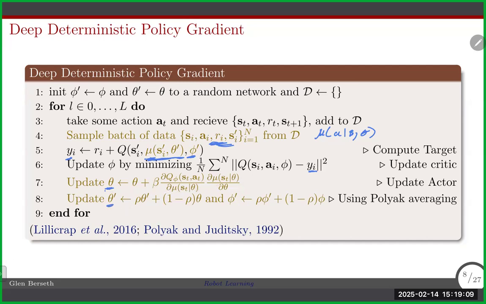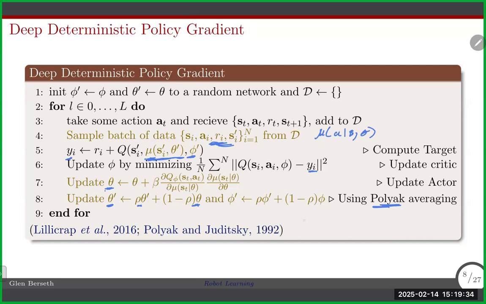And now the target network update here is a bit different. It's not, after 10,000 steps, directly copy all the parameters from the online networks to the target networks. It does a different version of using Polyak averaging here, which takes some small portion of the parameters from the online networks and assigns them over to the target network.